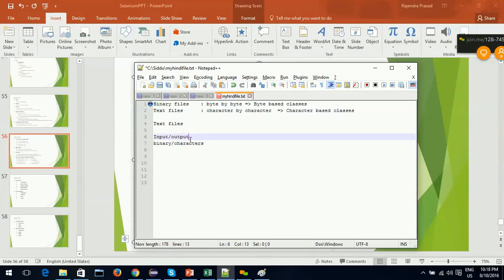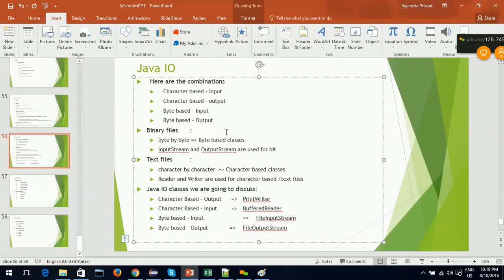Suppose you want to read an image file, you know that is binary, it doesn't contain characters. If you are using a simple .txt file, that is a character based file, so go for characters. Now you know whether it is input or output, and binary or character. Based on that you choose your class. Here I mentioned the class for each.